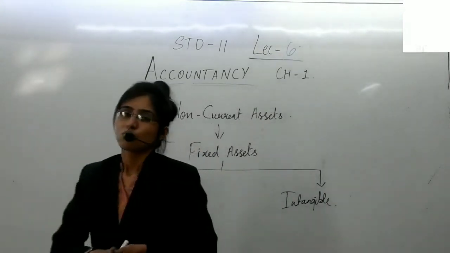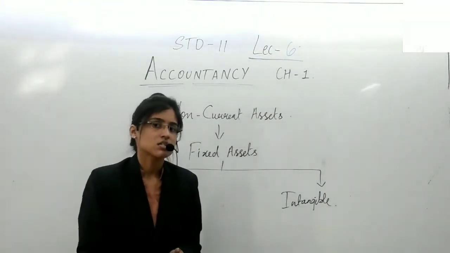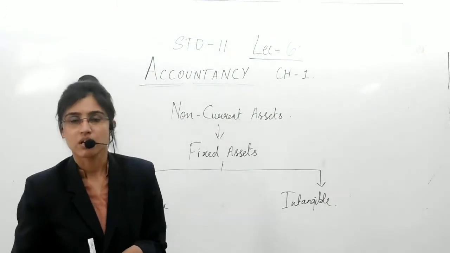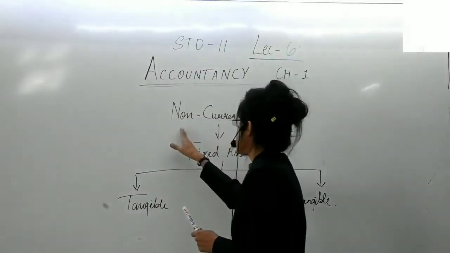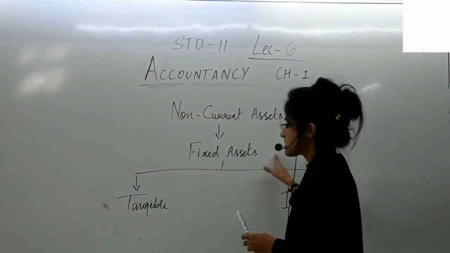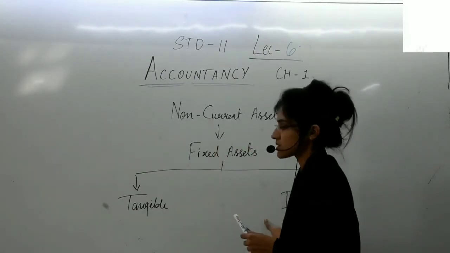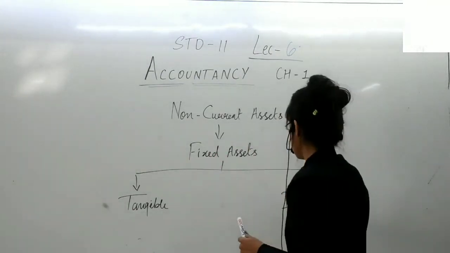We are talking about non-current assets. The very first type of an asset is also known as fixed assets, having two types again, tangible and intangible.